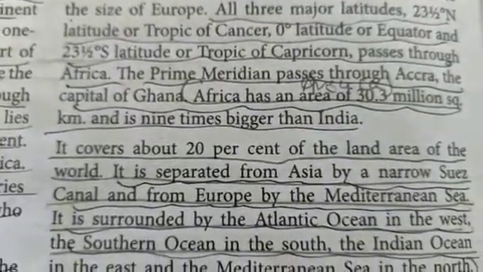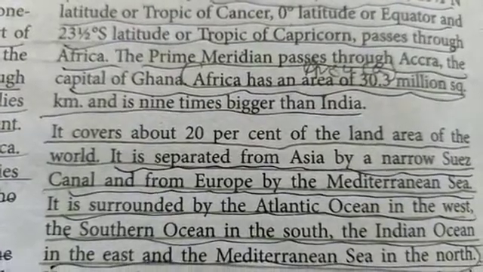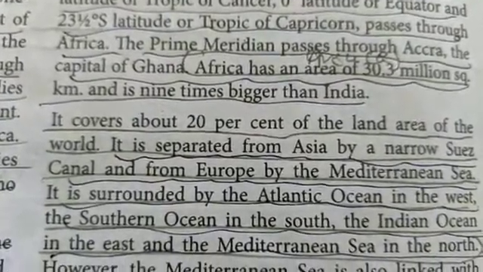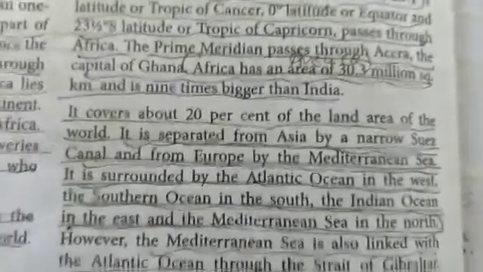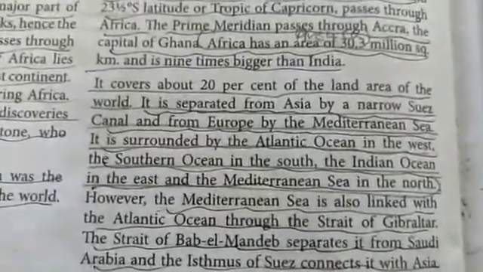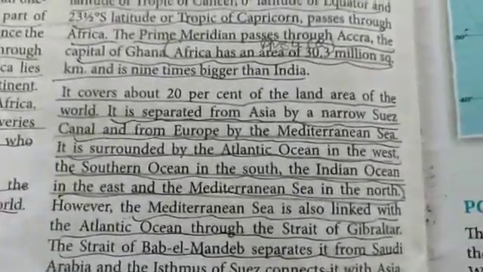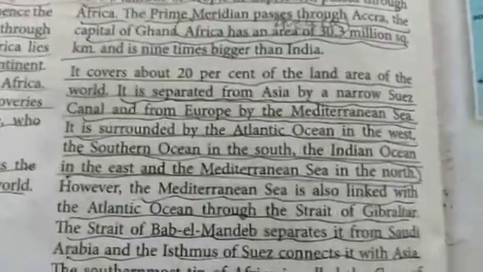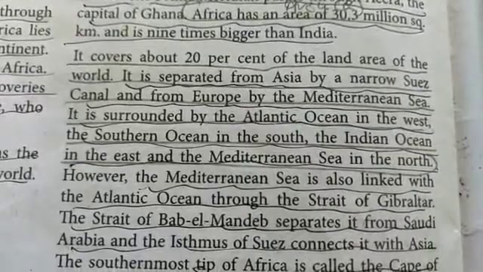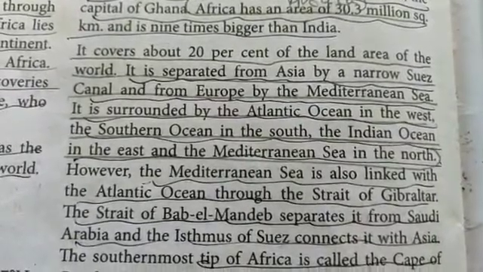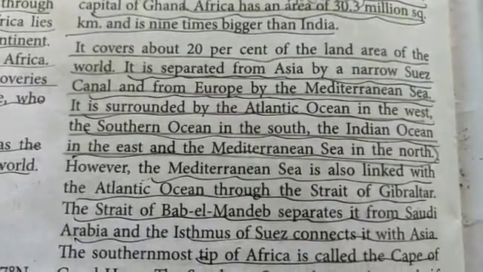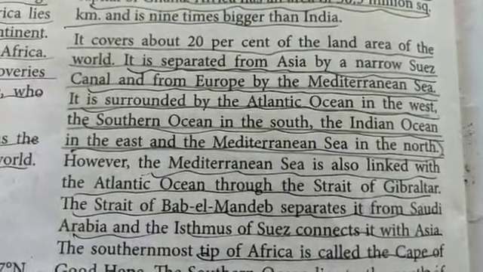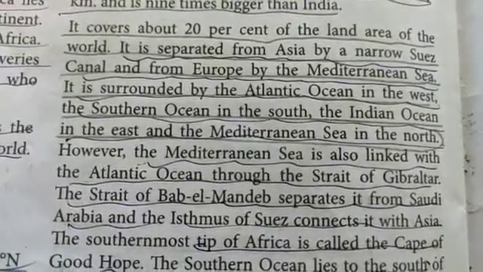Africa has an area of 30.3 million square kilometer, and it's 9 times bigger than India. That is just a comparative study of how big it is than India or Europe. Underline, it covers about 20% of the land area of the world. It is separated from Asia by a narrow Suez Canal and from Europe by the Mediterranean Sea.